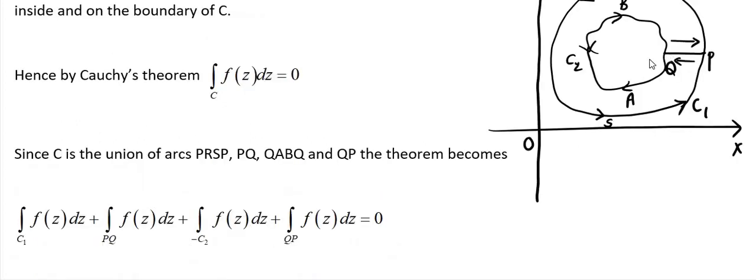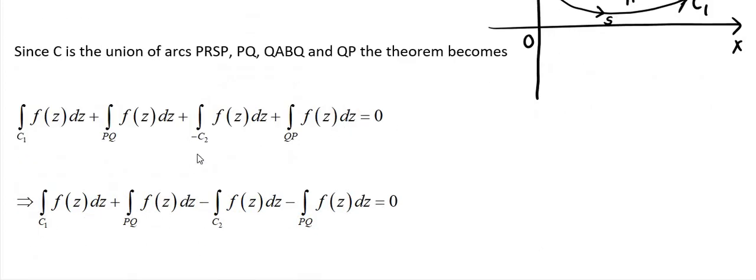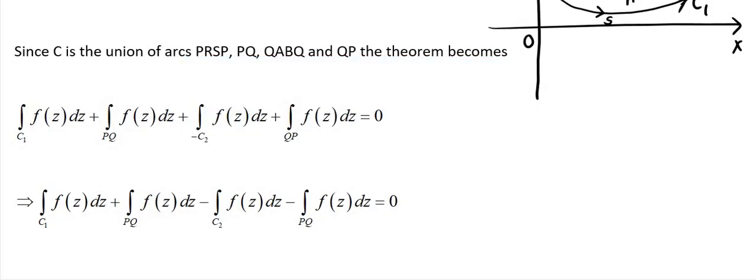Observe, C2 direction is like this, but the QABQ direction is opposite. That's why I am writing the minus sign here. So integration over minus C2 becomes minus integration over C2. Integration over QP can be written as minus integration over PQ, because the direction is changing.